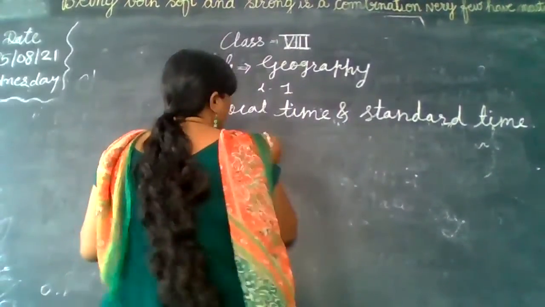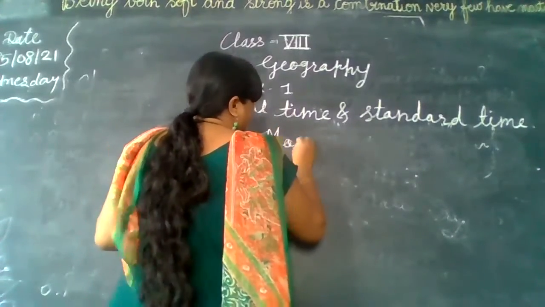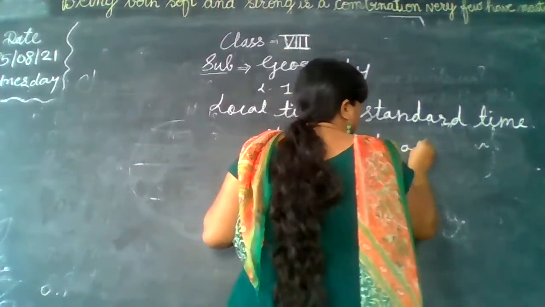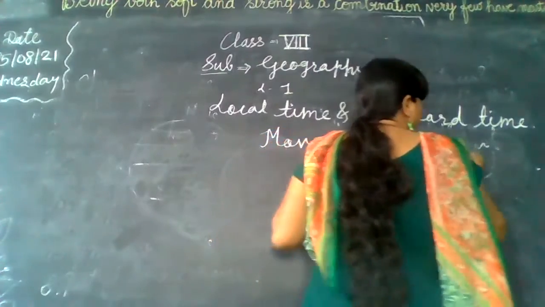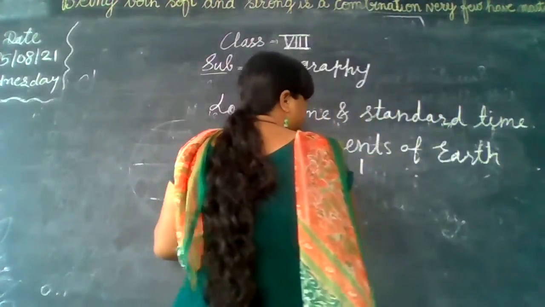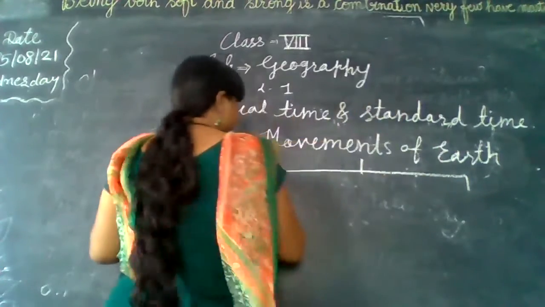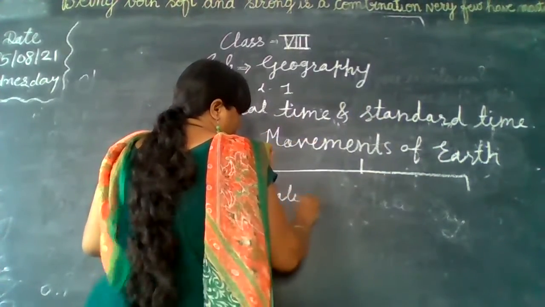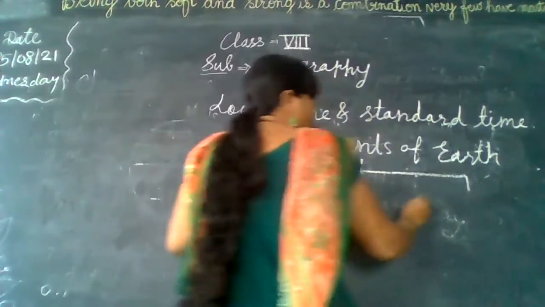There are two movements of the earth: rotation and revolution.